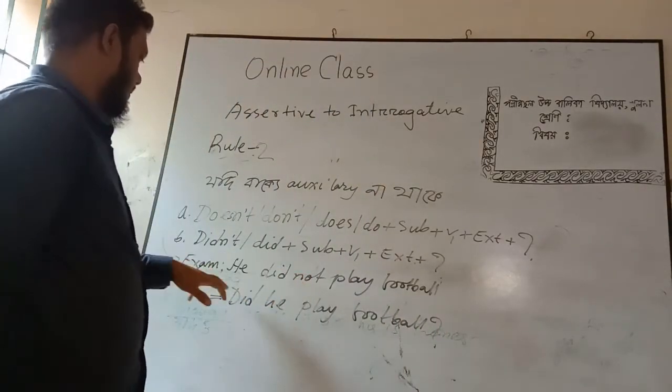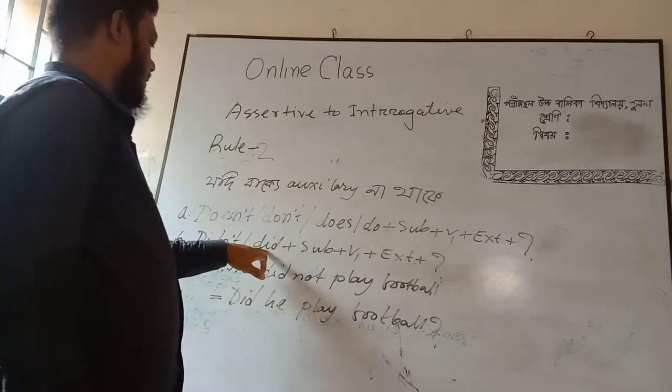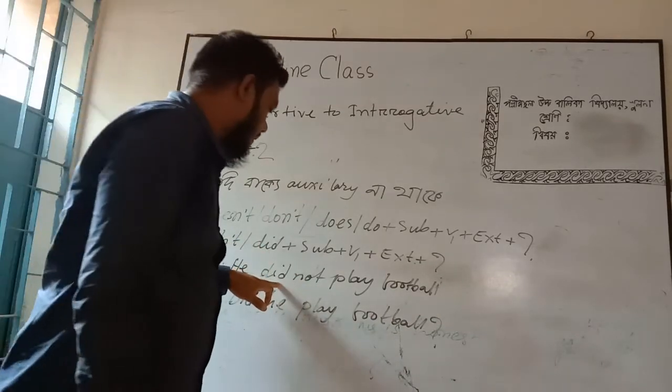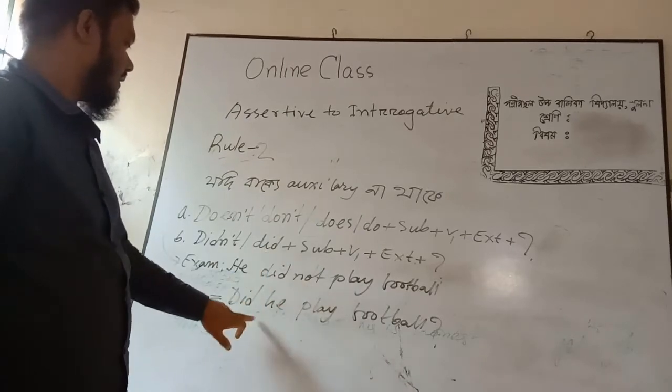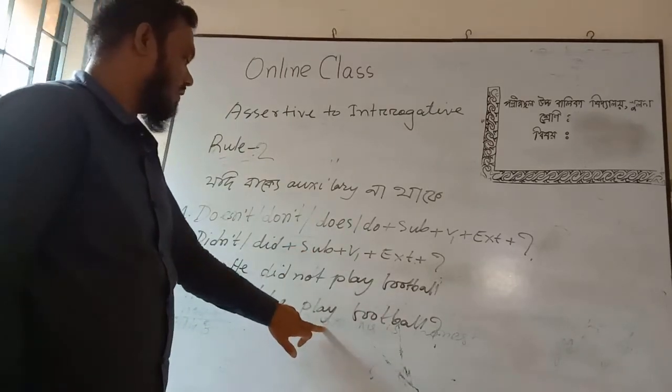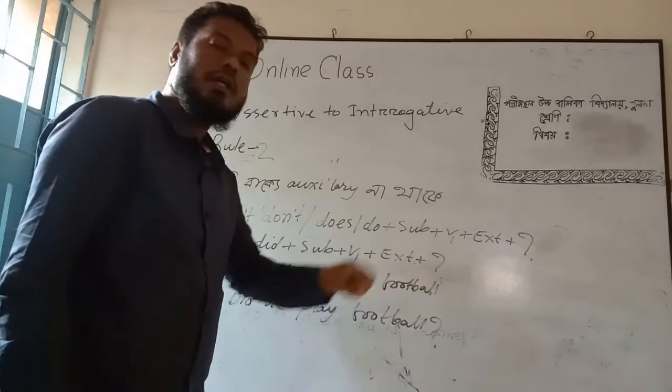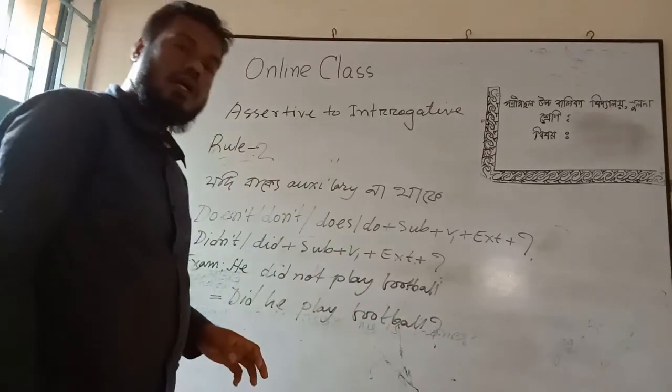According to the structure, did, because it is a negative sentence, so we have to use did plus subject plus present form of verb plus extension plus note of interrogation. I hope that you have understood.